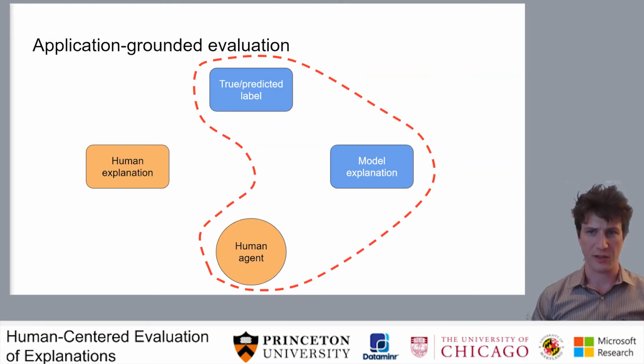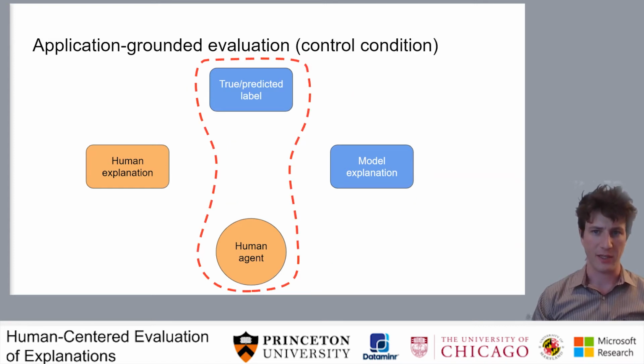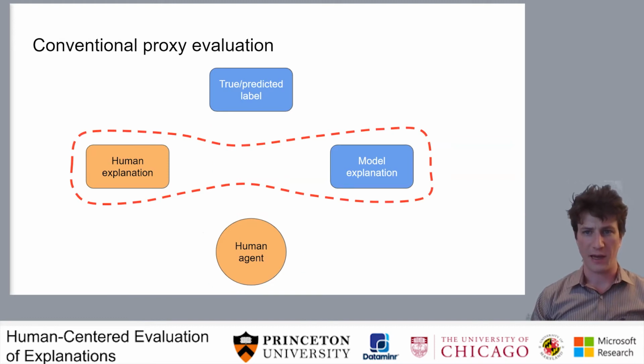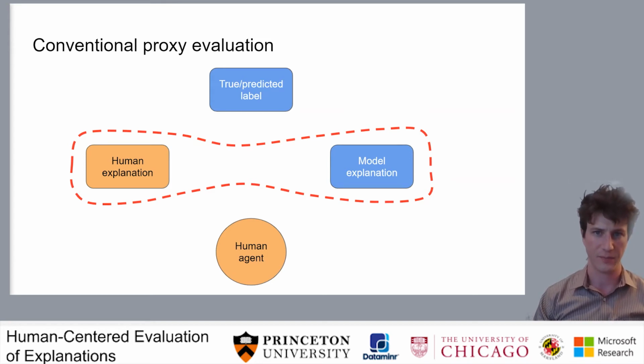Application-grounded evaluations tend to look at how an actual human agent interacts with the model explanation in trying to make sense of the model's prediction. A very common control condition for this type of evaluation is looking at how the human agent interacts with the model prediction alone. And then finally, we have the conventional proxy evaluation with human explanations, where we're generally looking at the similarity between the human annotated explanation and the model-generated explanation. And the question remains, what can we do beyond this?